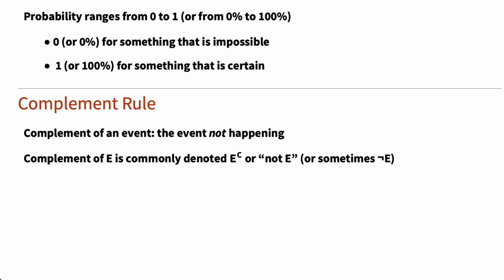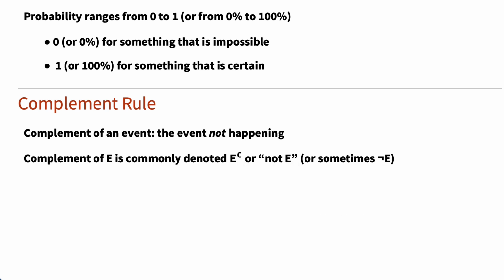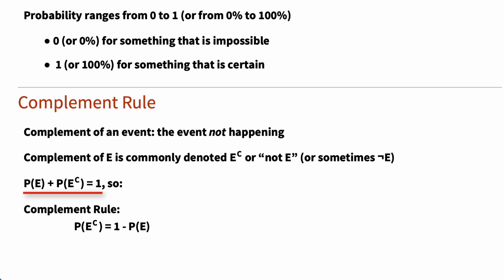If E is an event, then the event of E not happening is called the complement of E. The complement of E is commonly denoted by E with a superscript C, or as not E, or sometimes using a special not character, which is a traditional mathematical notation for not. The complement of E includes all possible events other than E, and since probabilities have to add up to 1, the probability of E plus the probability of the complement of E is always 1, which gives the complement rule that the probability of the complement of E is 1 minus the probability of E.